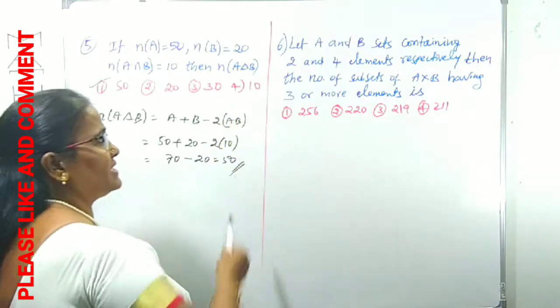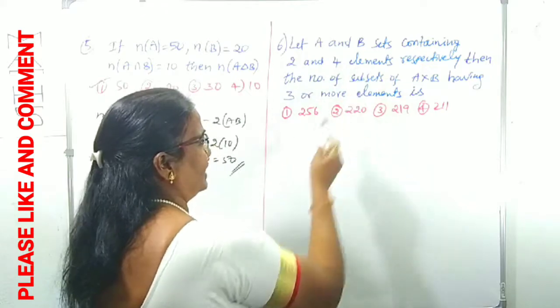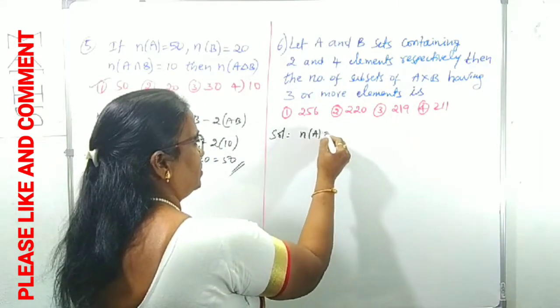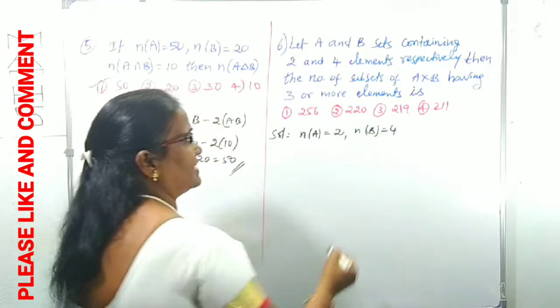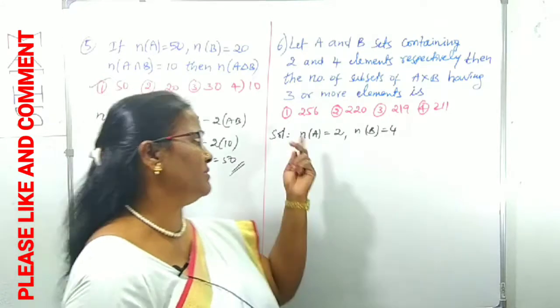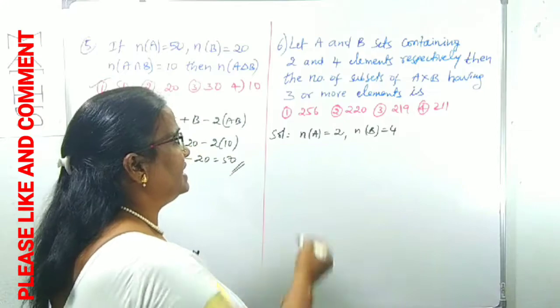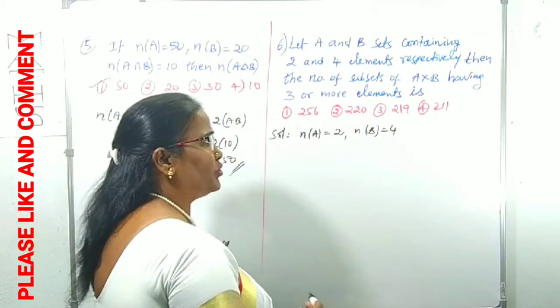What is given? Question number 6. Let A and B be sets containing 2 and 4 elements. Set A contains 2 elements, right? Set B contains 4 elements, right? n(A) and n(B) are given respectively, meaning A contains 2 elements, B contains 4 elements. Next, the number of subsets of A cross B having 3 or more elements.